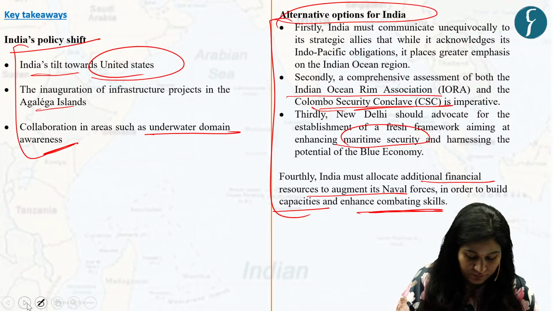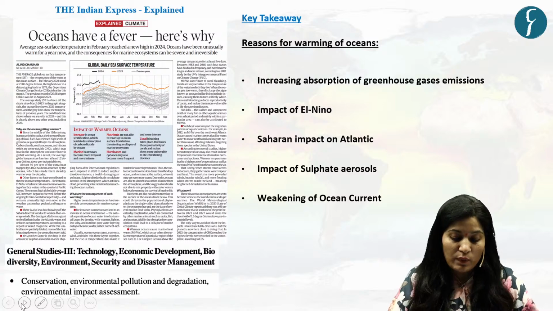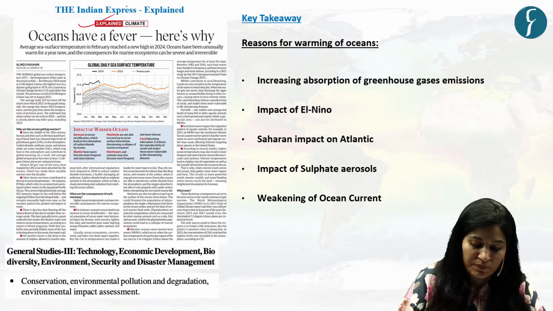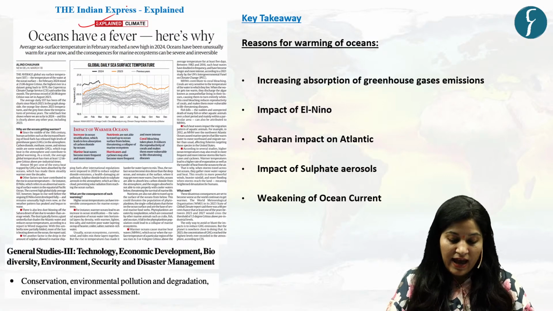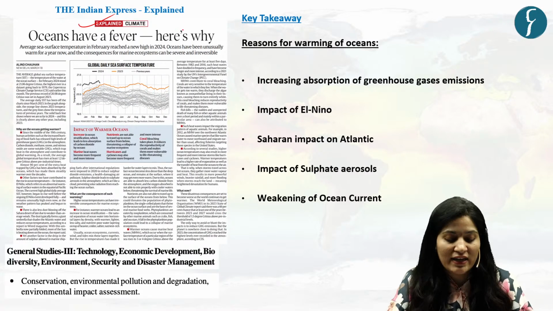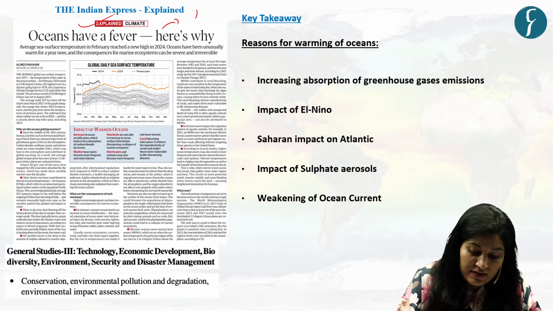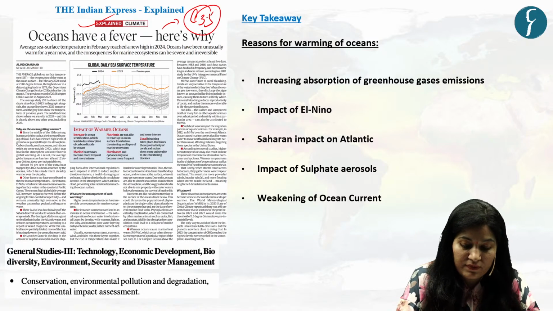Now, let's move to our third mains article, which appeared on the explained page in the Indian Express. And this article is based on the temperature update provided by Copernicus Climate Change Service, that is C3S.